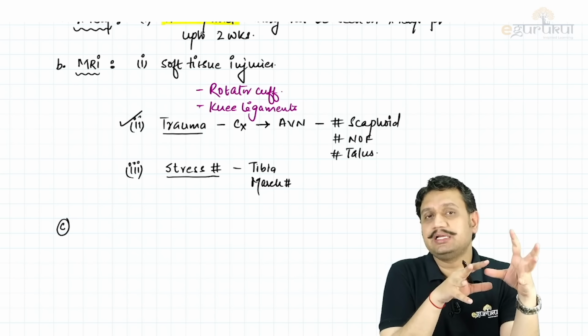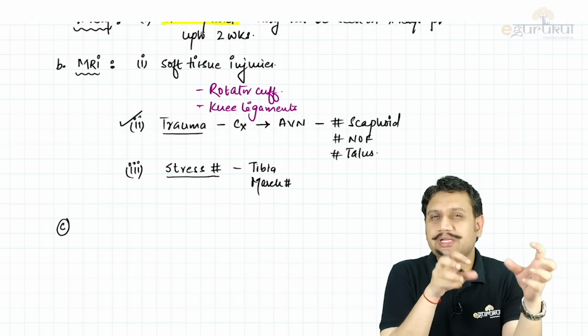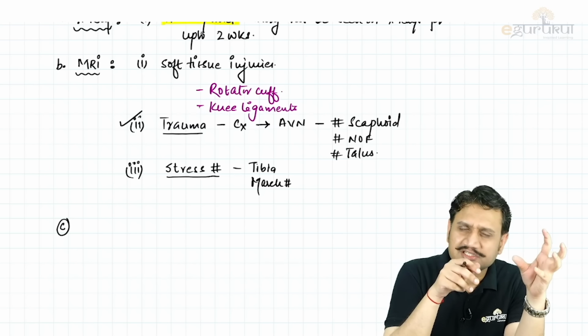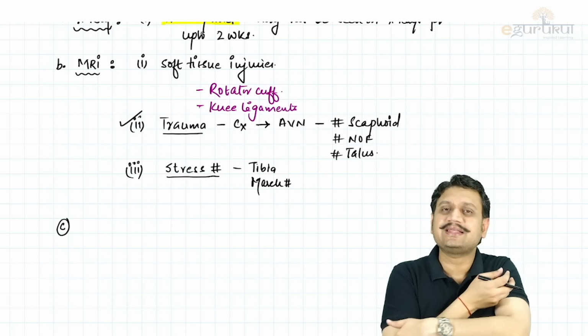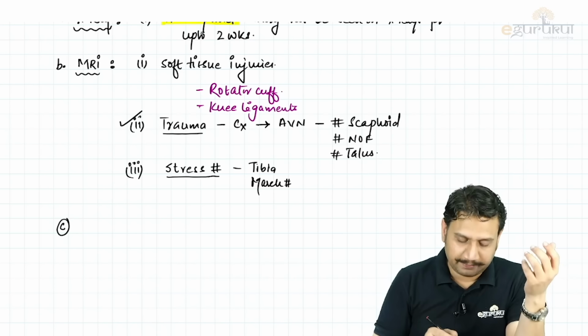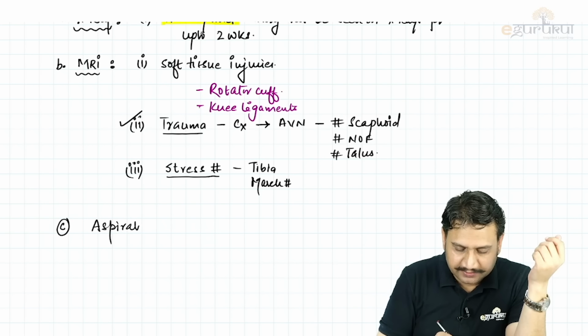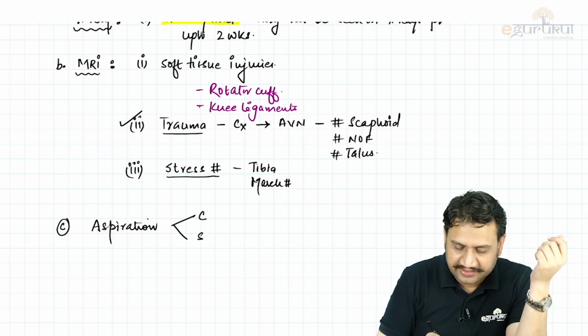infective profile, patient is having fever, swelling, local rise of temperature, ESR-CRP raised, some lytic lesion somewhere, then in that case, what is the best investigation? The best investigation of all the time, guys, remember that it has to be aspiration. And this aspirate has to be sent for what? The culture and sensitivity, right?